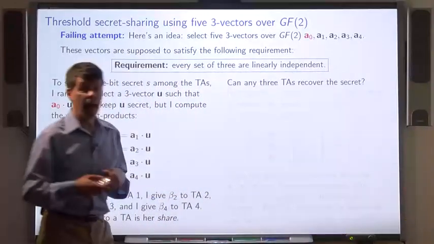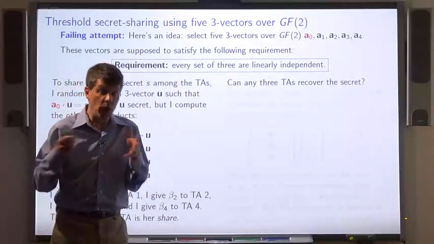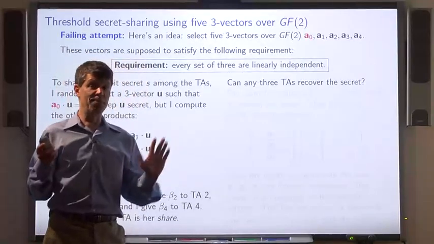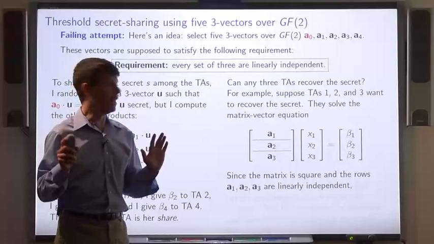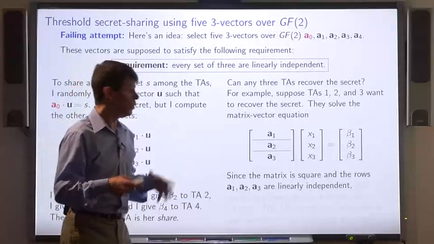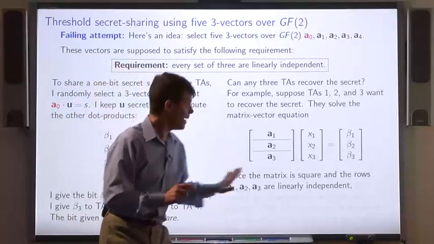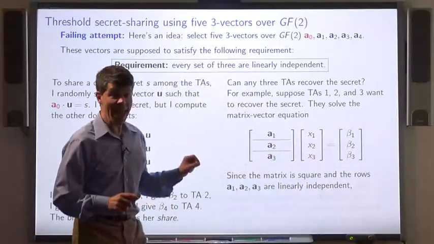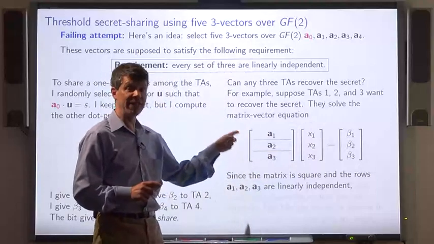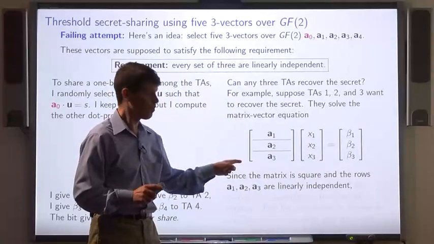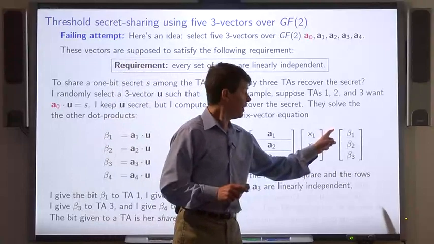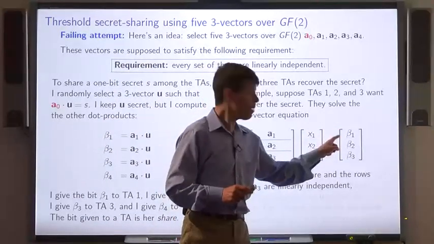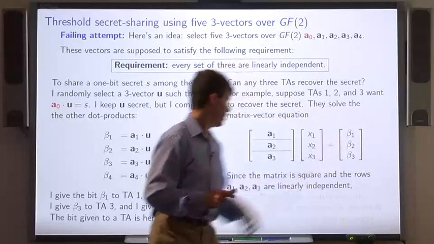Now, suppose 3 TAs want to come together and reconstruct the secret. Can they do it? Suppose, for example, the TAs 1 through 3 want to reconstruct the secret. What do they do? They solve the matrix vector equation, A times x equals b, where A is the matrix whose rows are the vectors A1, A2, A3, and the right-hand side b is the vector whose entries are the dot products beta 1, beta 2, and beta 3.